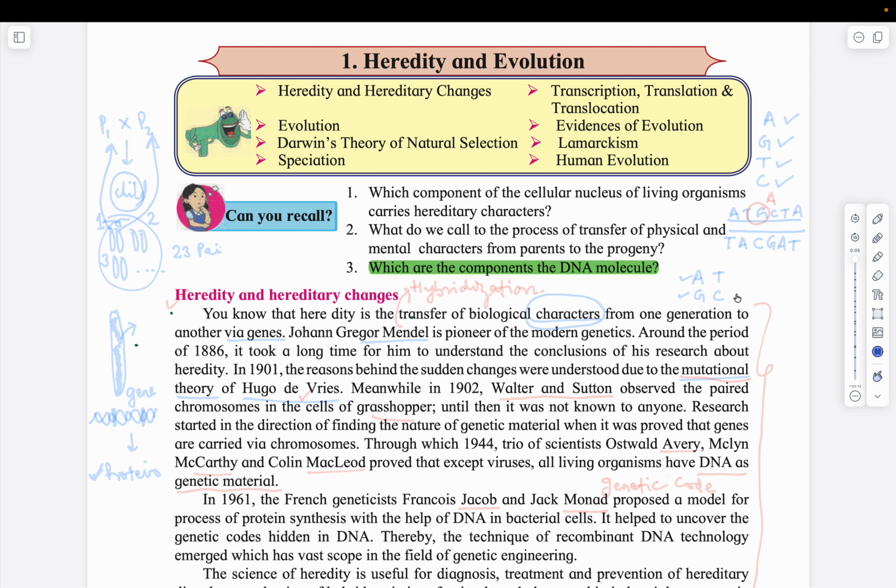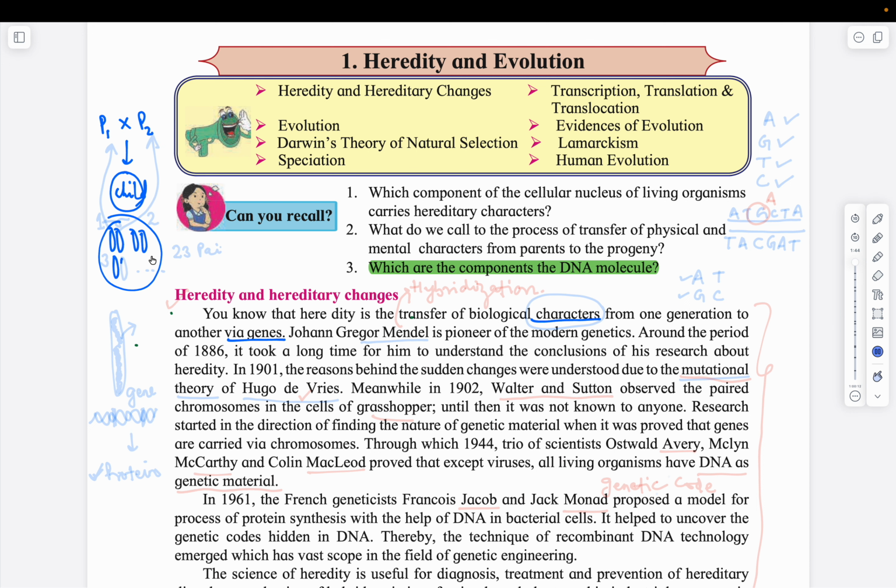The first chapter is Heredity and Evolution. Heredity is the transfer of biological characters from one generation to another via genes. So this means that you have inherited genes from your parents, right? This is parent 1, this is parent 2, and this is a child. If you look at a cell of that child, it has various pairs of chromosomes, right?